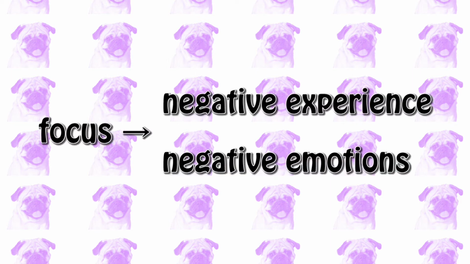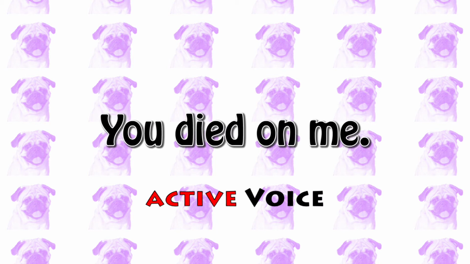So this sentence implies that watashi did not want or expect anata to die, and this death affected watashi negatively. Instead of merely stating the fact that anata died, this sentence focuses more on the negative experience and the emotions of the speaker who is going through this unfortunate event. On a side note, the closest English equivalent of this sentence would be, you died on me, which expresses a fairly similar idea but using the active voice instead of the passive voice.